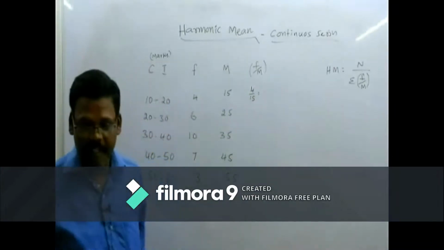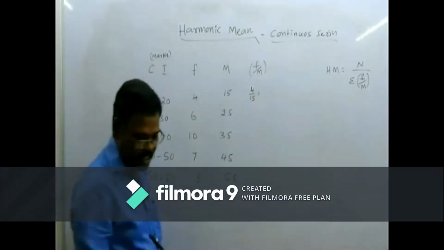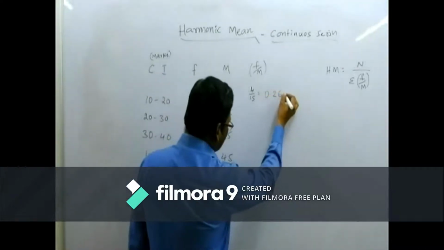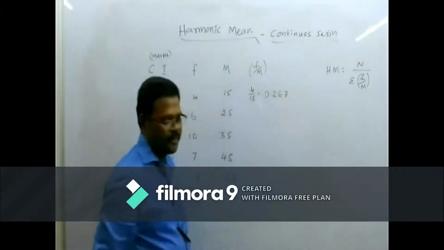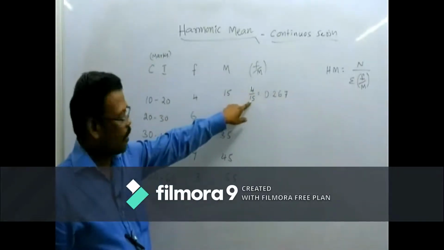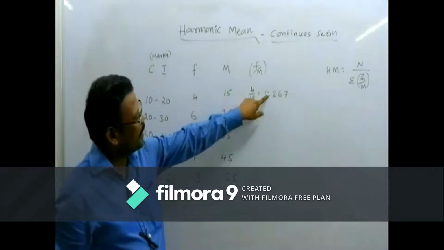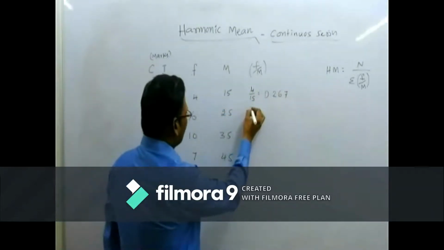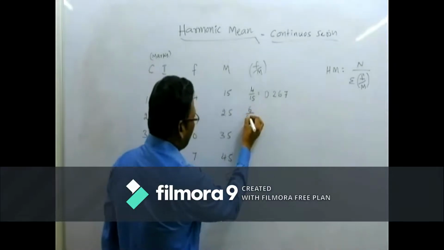4 divided by 15 is equal to 0.267. This is f, this is m. So f by m is equal to 0.267. Yeah. So like that, 6 divided by 25.